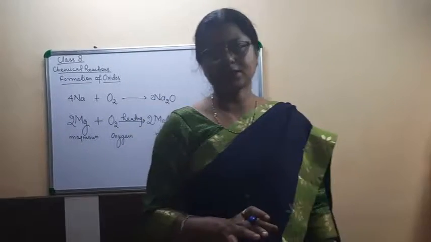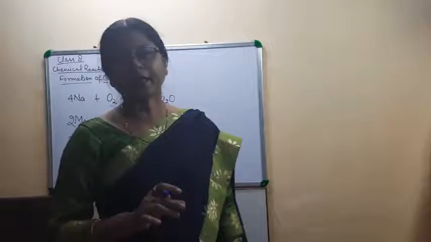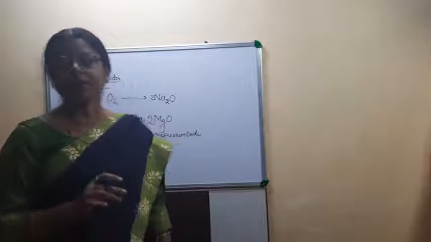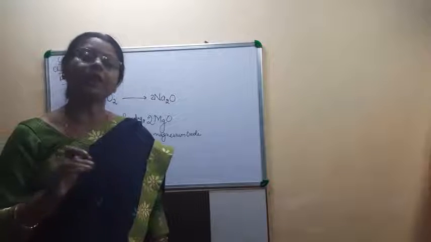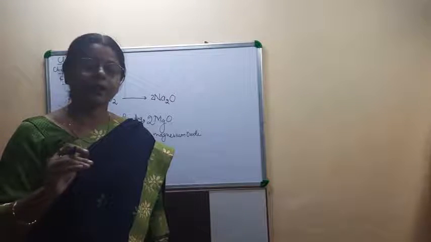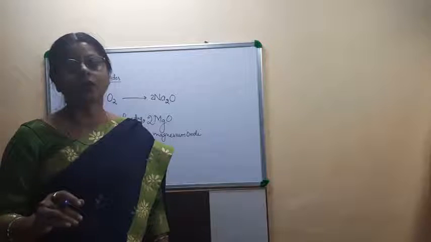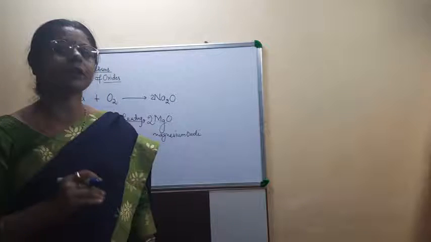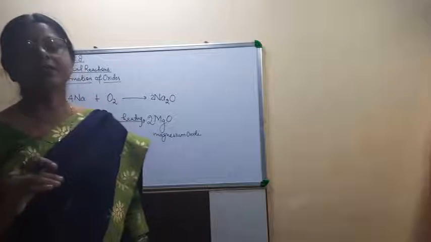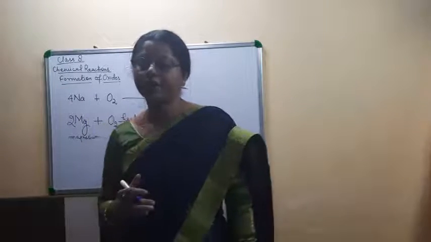Some substances, while reacting with oxygen, release a large amount of energy in the form of heat and light, like fuels, petrol, diesel, coke. They burn in presence of oxygen and form heat and light. Means energy is released in the form of heat energy or light energy.